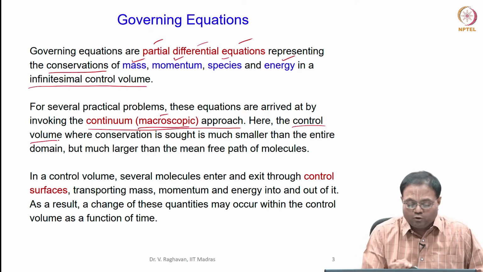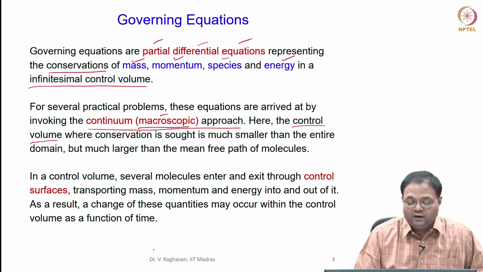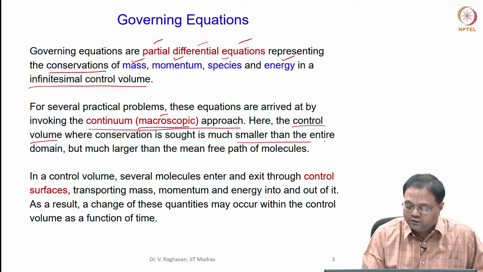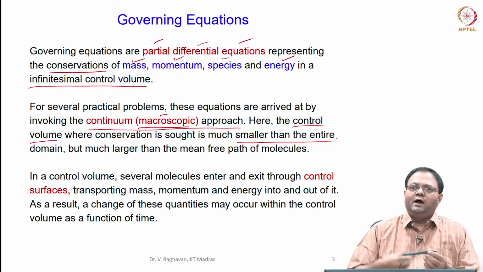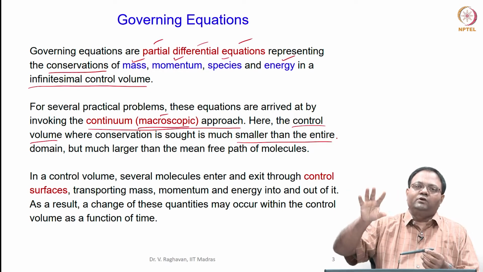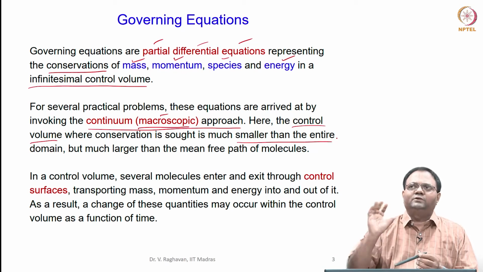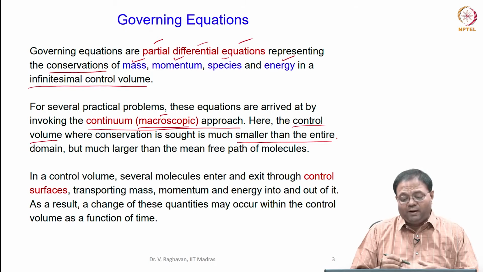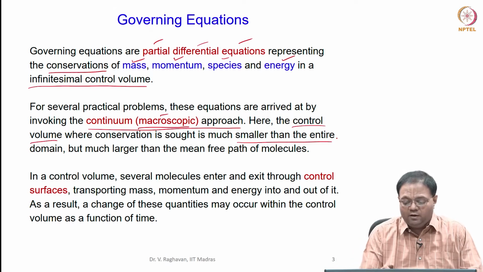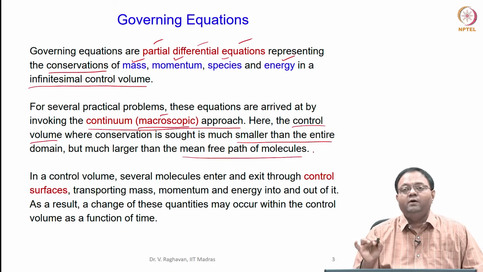Now, this control volume where the conservation is done is smaller than the entire domain. For example, if you take this big room, we will only consider, say, a 1 centimeter by 1 centimeter by 1 centimeter control volume. So, it is much smaller than the room size, but this 1 centimeter is much larger than the mean free path of a particular molecule.